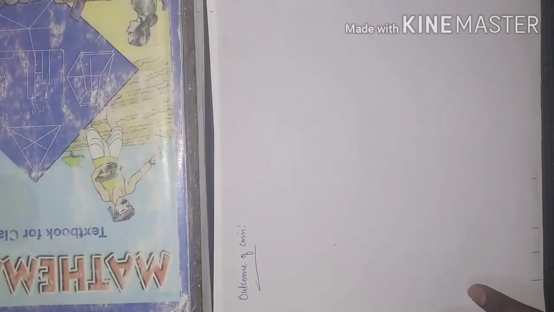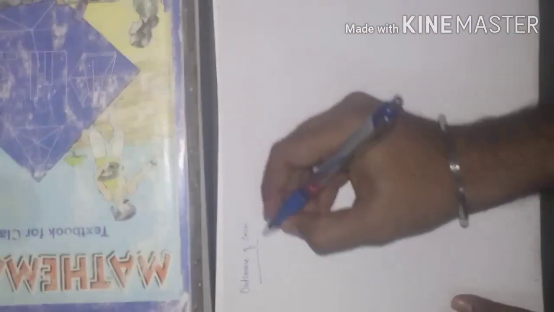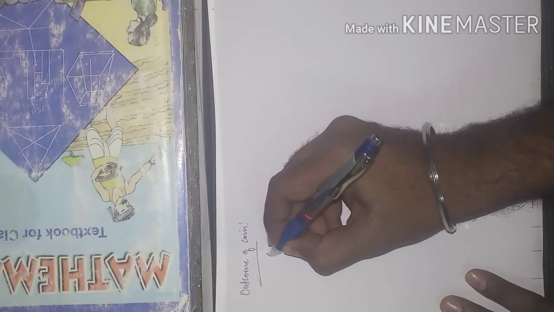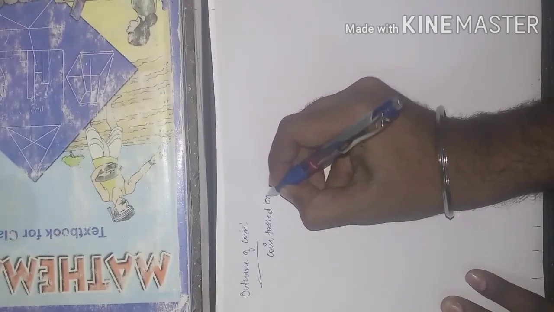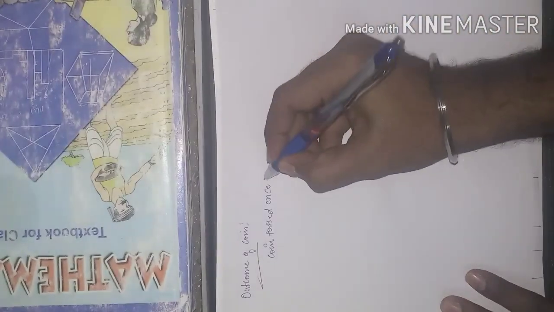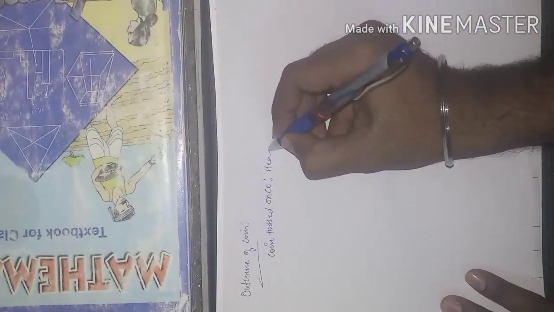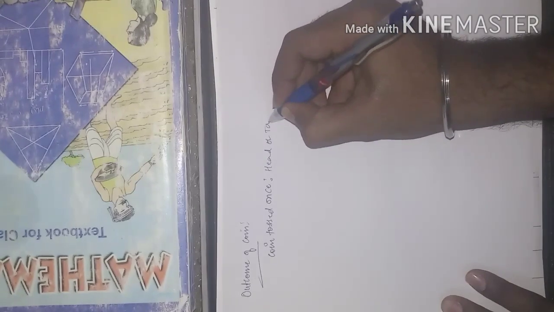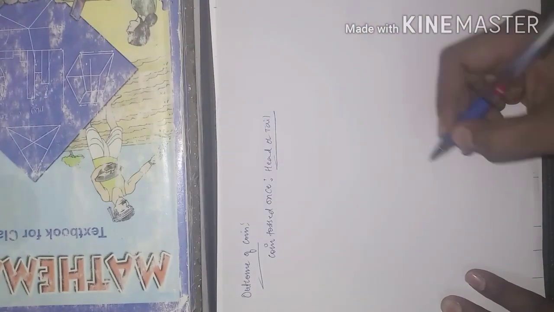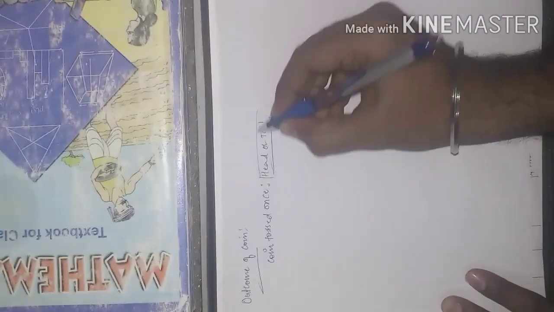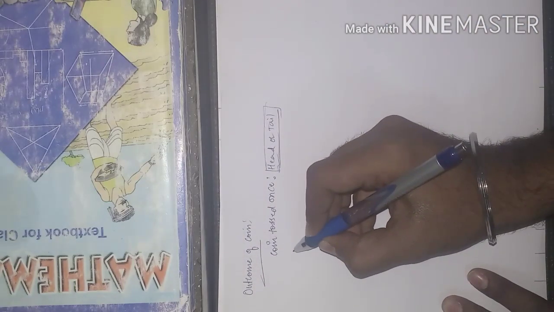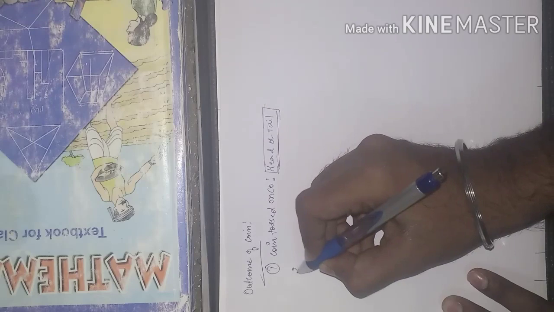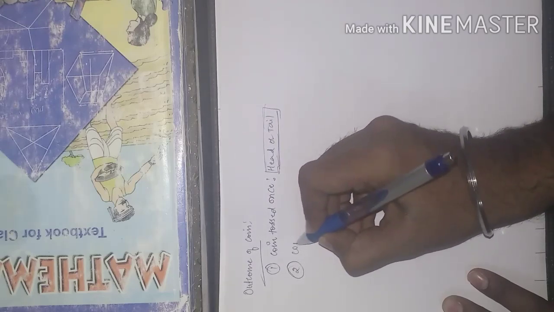As you know, when a coin is tossed once, you know how many possible outcomes we have. We may get head or tail. These are the two possible outcomes of a coin, head or a tail. That is the first concept. We'll go for the second concept.